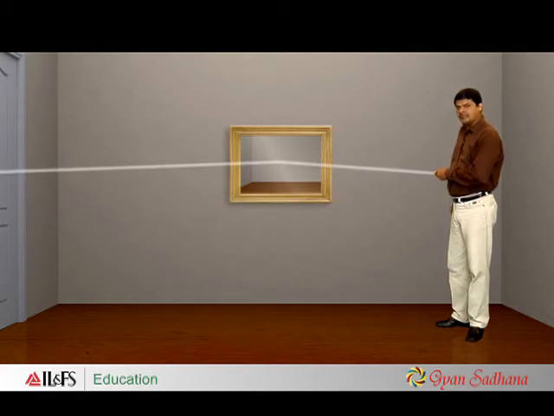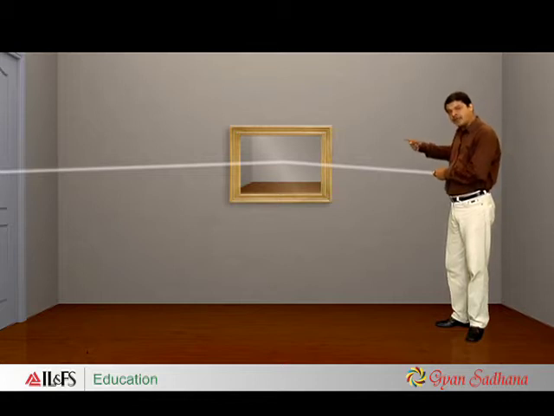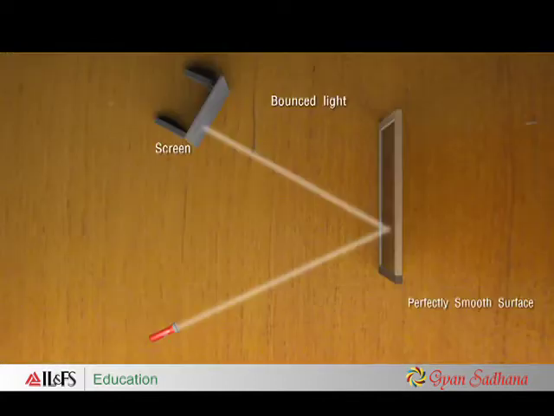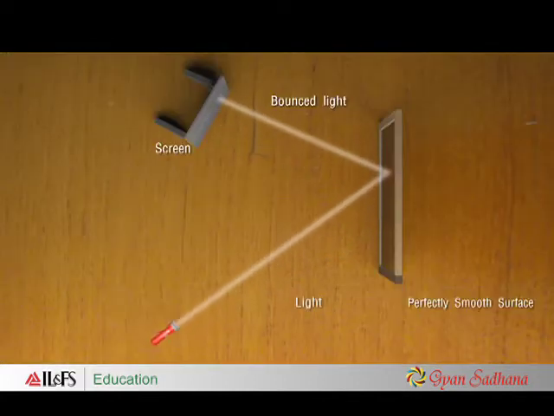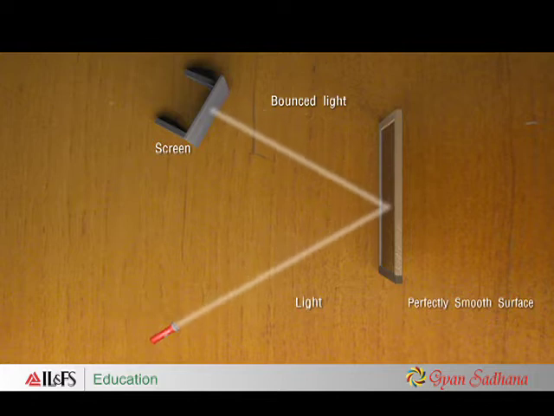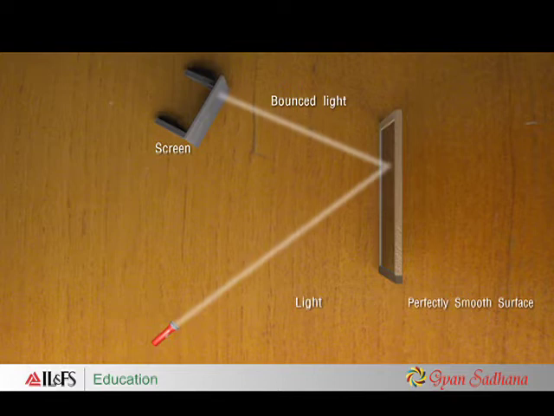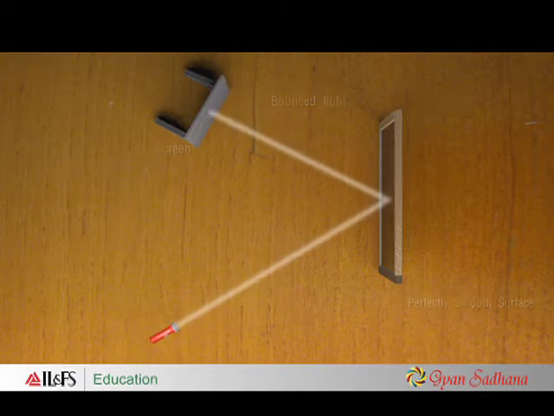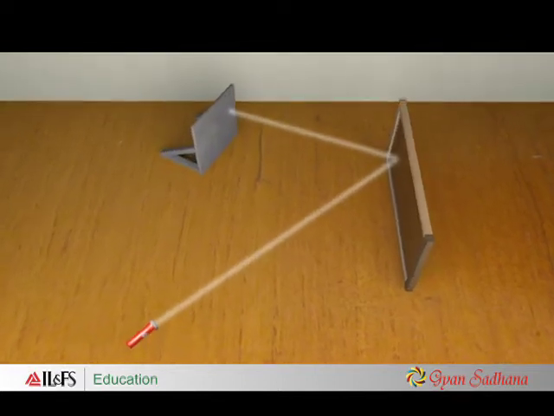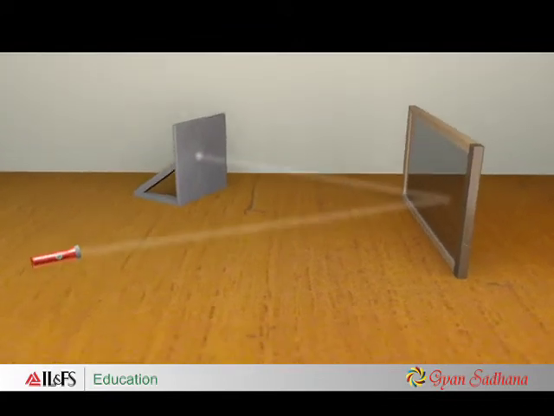See, as the beam of light strikes the mirror, it bounces back in the opposite direction, making the same angle with the mirror. We can see the reflected beam of light properly because of the perfectly smooth surface of the mirror. If you keep changing the angle of the light source, then the angle of the light ray that bounces also keeps on changing. This can be seen by observing the illuminated portion on the screen.